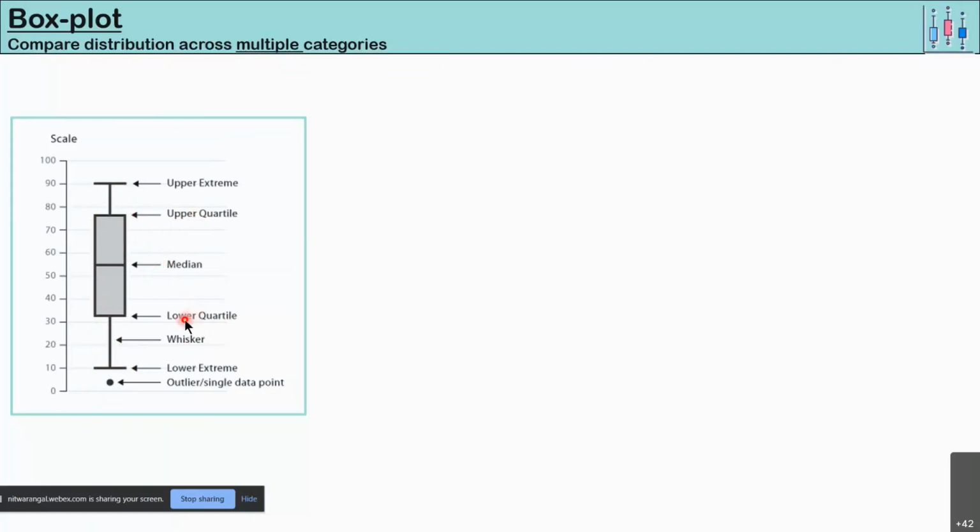We have some simple formulas for that. You can look it up. And any value that lies outside the whisker is called an outlier. That is, it's a very extreme value.